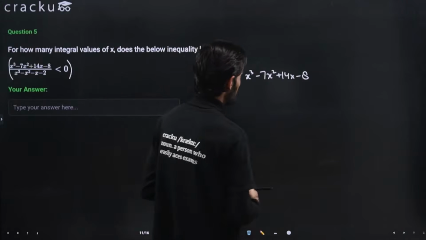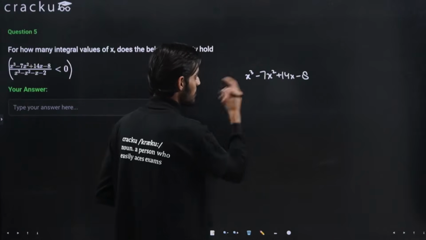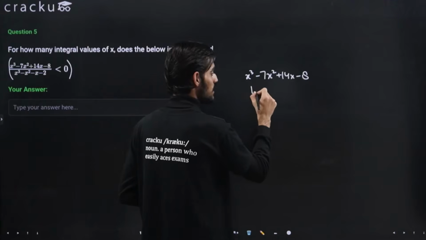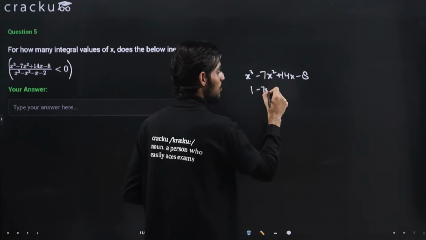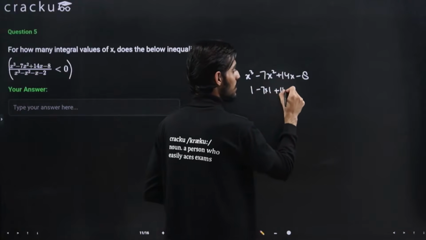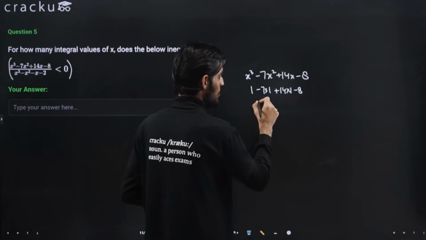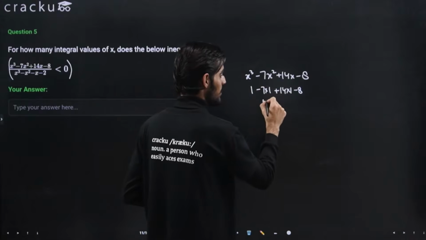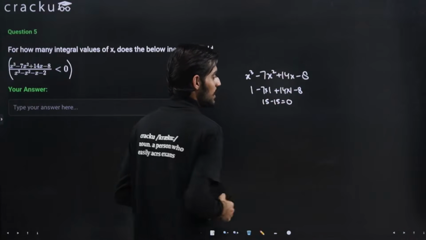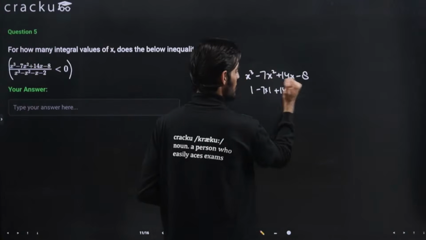If we put 1 in place of x, we get 1 cube is 1 itself, minus 7 into 1, plus 14, minus 8. So 14 plus 1 is 15 and 7 plus 8 is 15. So yes, this is equal to 0. That means 1 is the root.